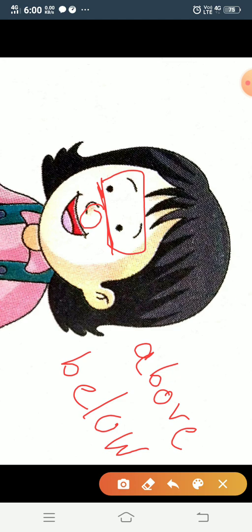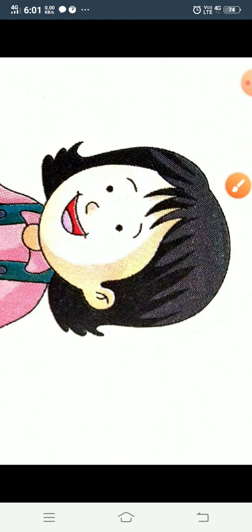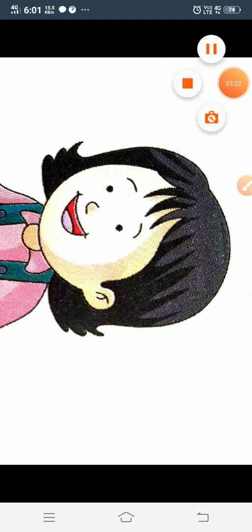So what did you understand, children? Above means something which is placed up. Now keeping the nose in the center.